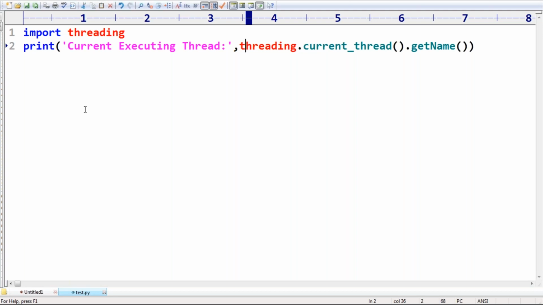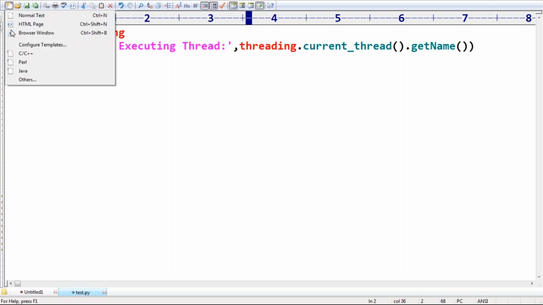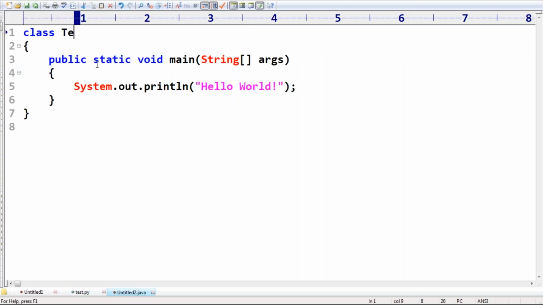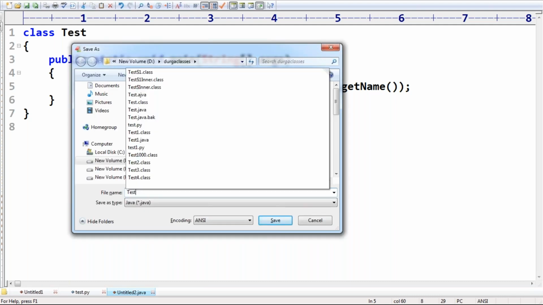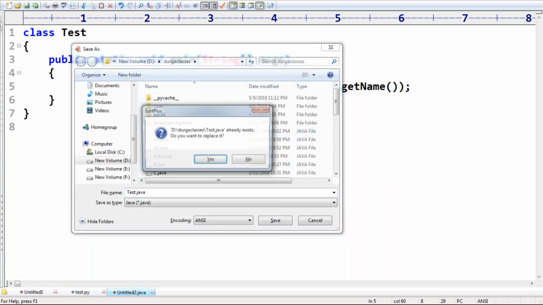Not only Python, sir, even Java also by default contains only one thread. That thread is nothing but the main thread. In Java, we are going to use Thread dot current thread dot get name. Correct or not? Can you please guide? Okay, let me save this code as test.java.